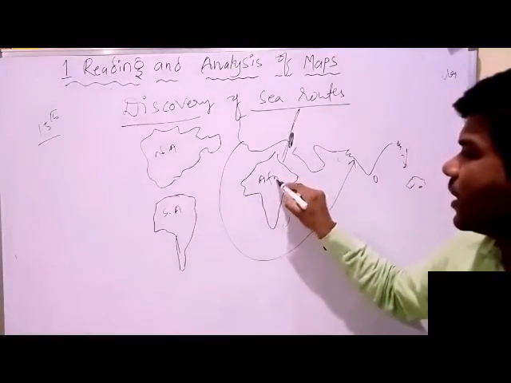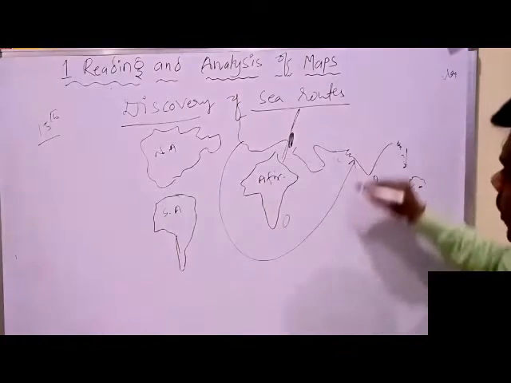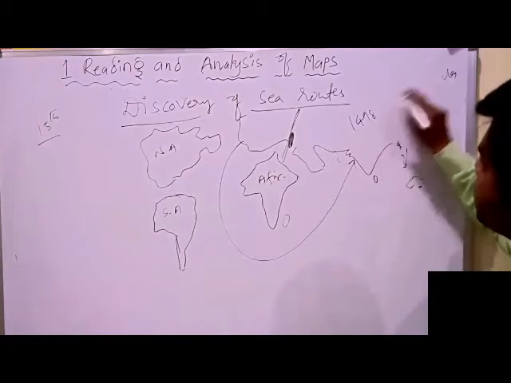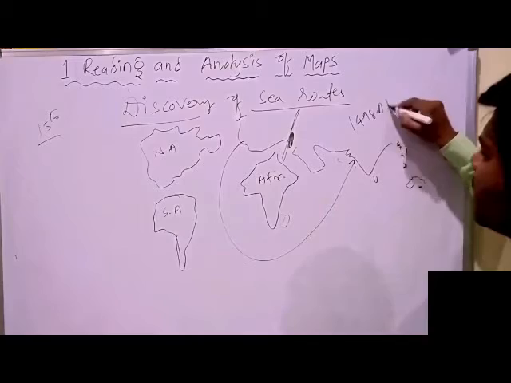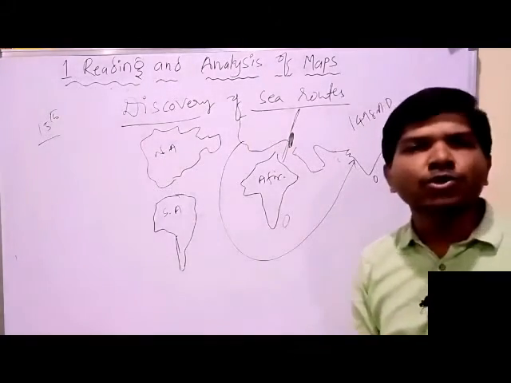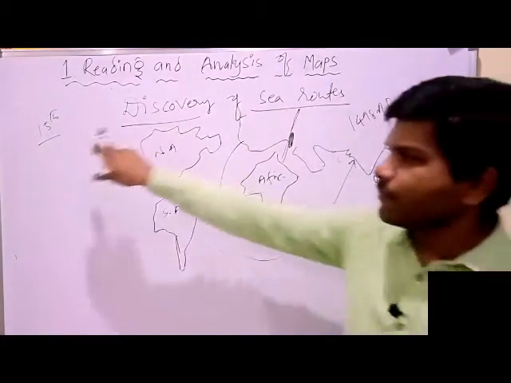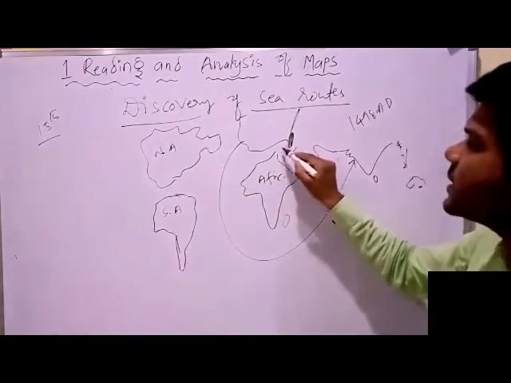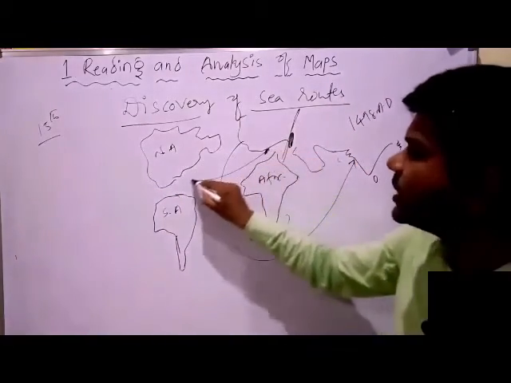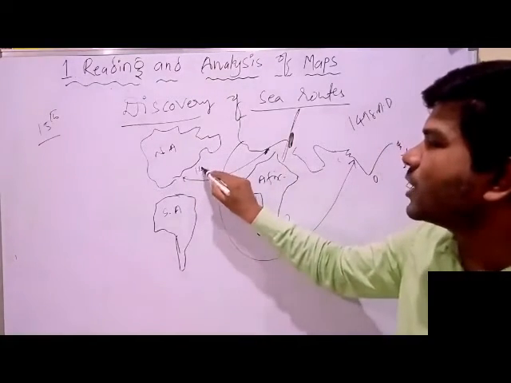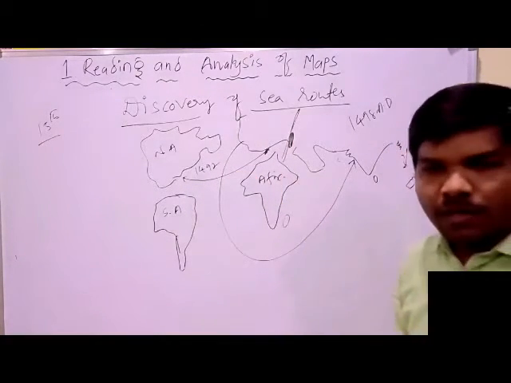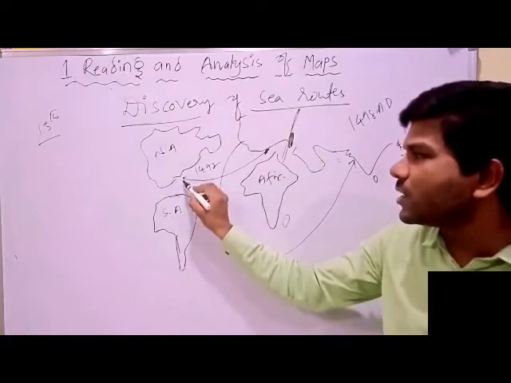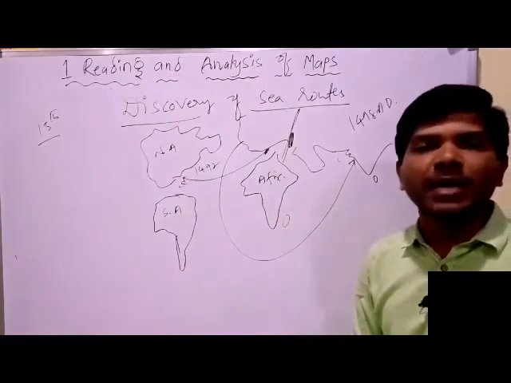Finally, Vasco da Gama, in 1498 AD, discovered the sea route to India. It is in which century? 15th century. Columbus, the Italian sailor, started and reached America in 1492. He did not reach America itself, he reached the nearby islands of America.